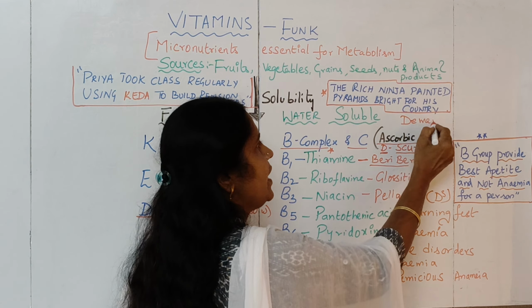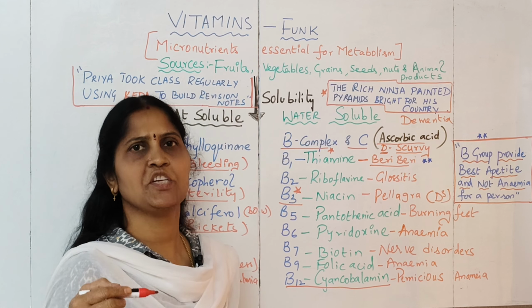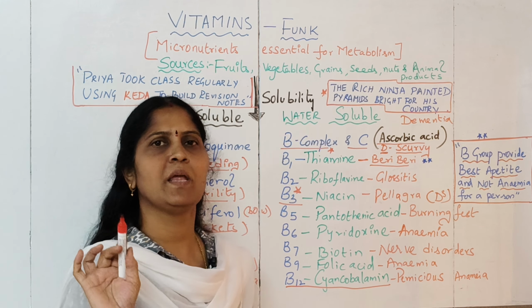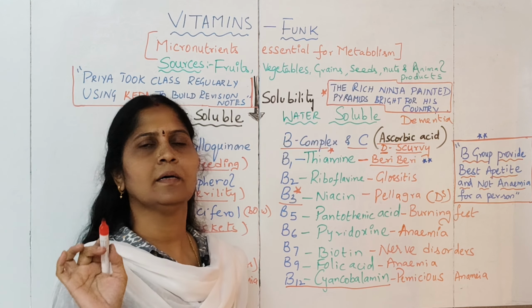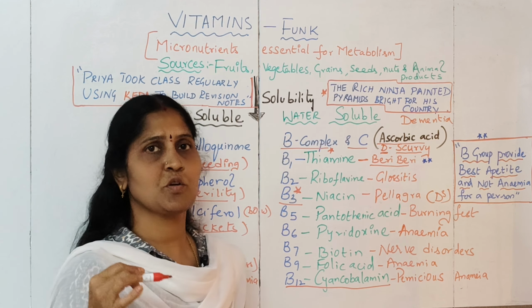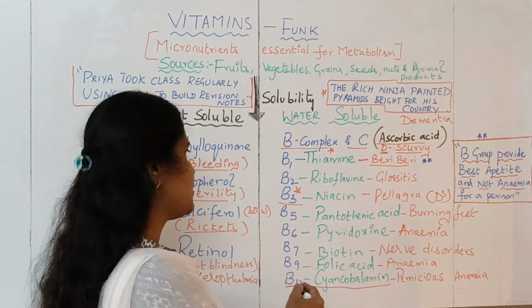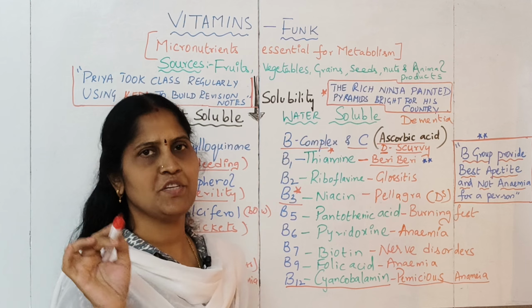B12 is cyanocobalamin. Usually, pregnant mothers would be advised to take iron tablets and also folic acid for better development of the child in the womb or the uterus. During the whole gestation period, they'll be advised to take folic acid till the birth of the baby, which is very important, for the nervous system to be well established in the baby. So B12 deficiency leads to a particular type of anemia called pernicious anemia.